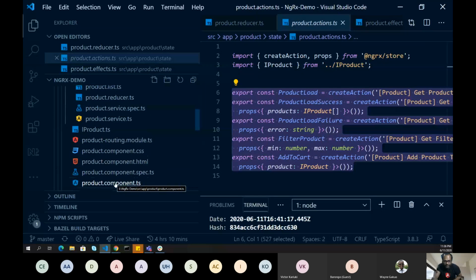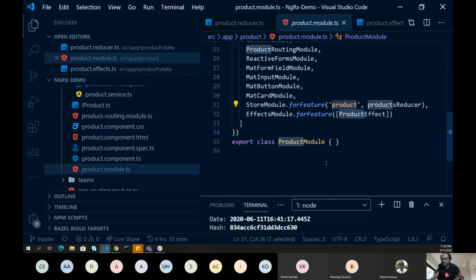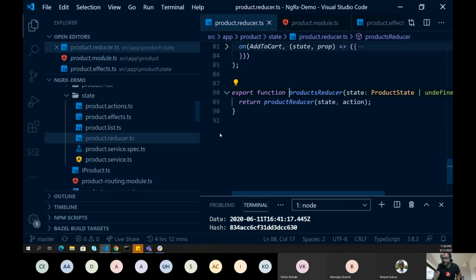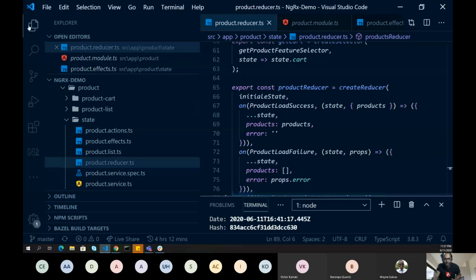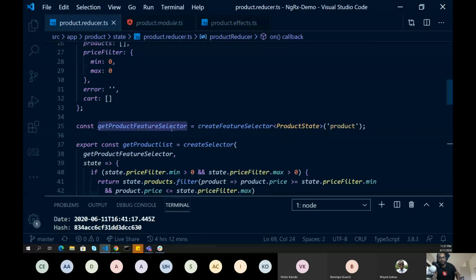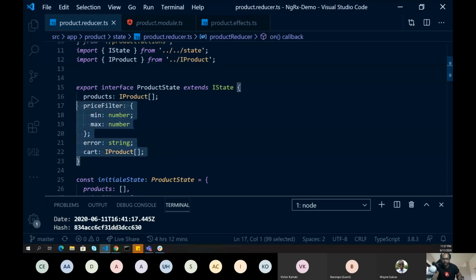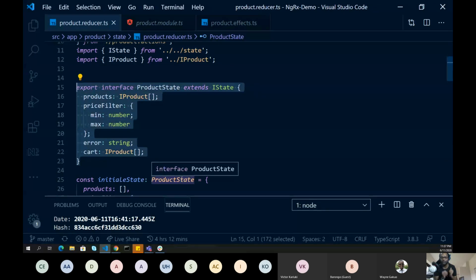So let's go back to the configuration which we did. We said, okay, this is the product slice and this is the products reducer. Reducers, as I said, are pure functions, and all the actions raised by your application will be handled by this reducer. So let's see how to do that. In the reducer, the first thing we have to do is define an interface. You have to define what you want to save in your database, or here, what you want to save into your store. So you have to define a few properties.